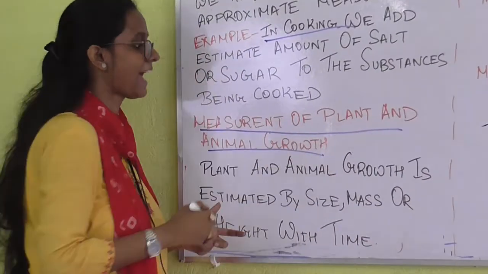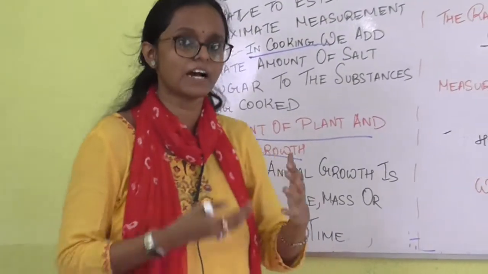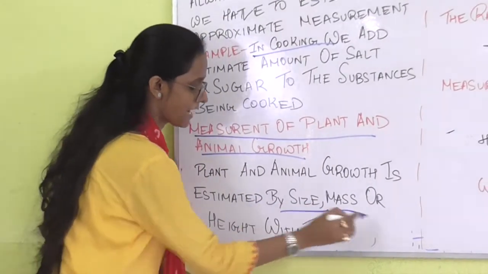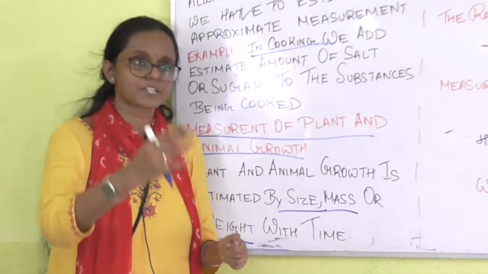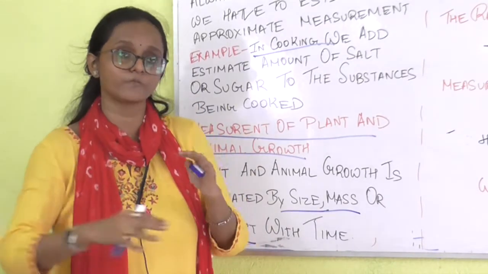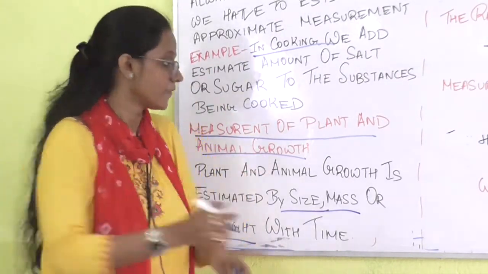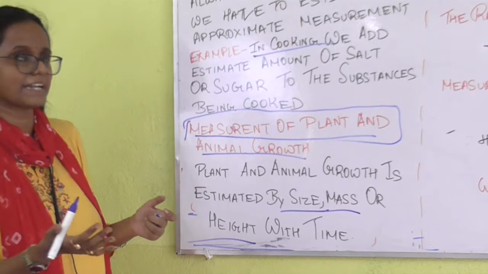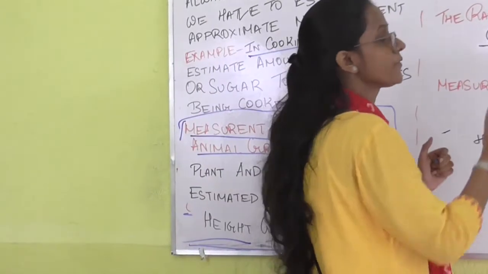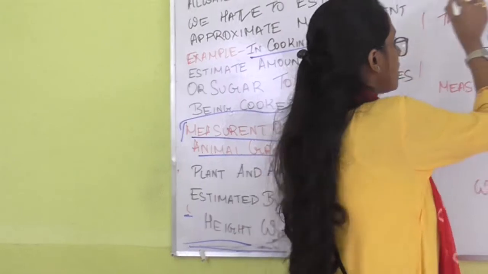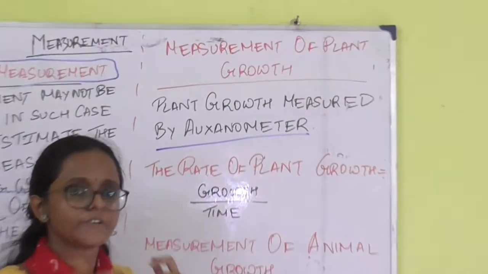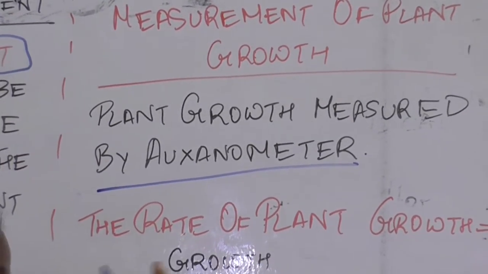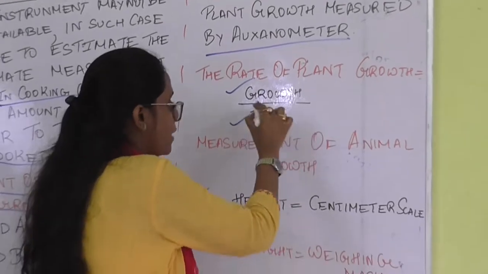Next thing: measurement of plant and animal growth. We generally measure the growth of a plant or animal on the basis of size, mass and height. On the basis of increase of size, mass and height along with time, we measure the growth of the plant and animal. In the case of a plant, we use a particular instrument called the auxanometer. Now, how can the rate of plant growth be measured? By calculating the growth along with time.